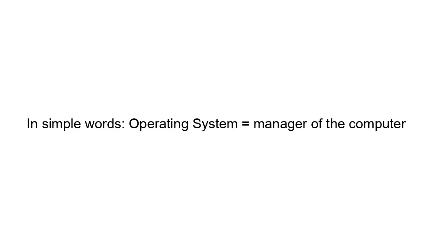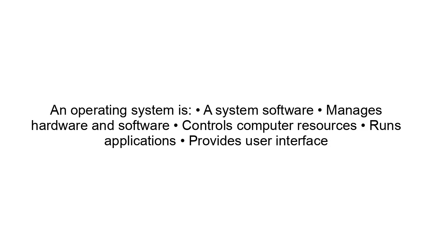It means an operating system is a system software, manages hardware and software, controls computer resources, runs applications, provides user interface. So, operating system equals control plus manage plus run programs.